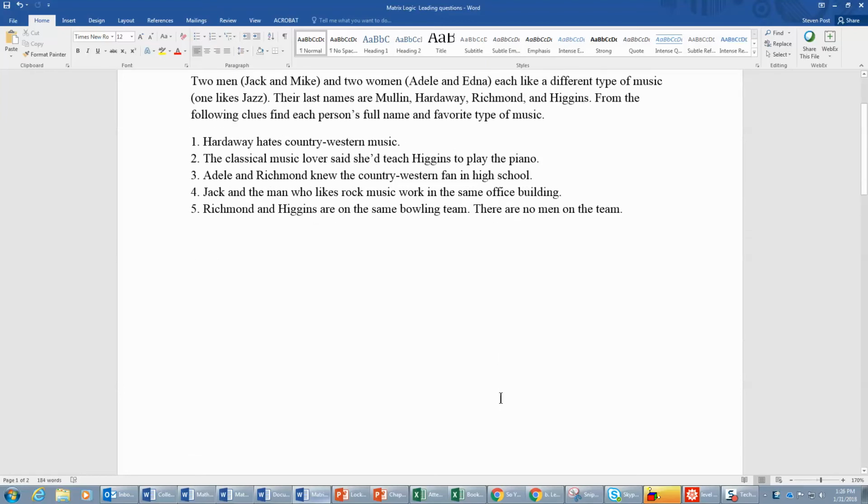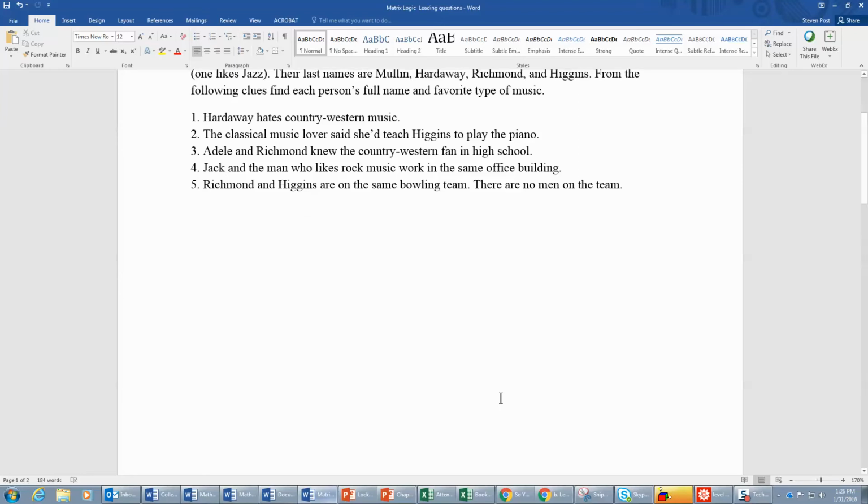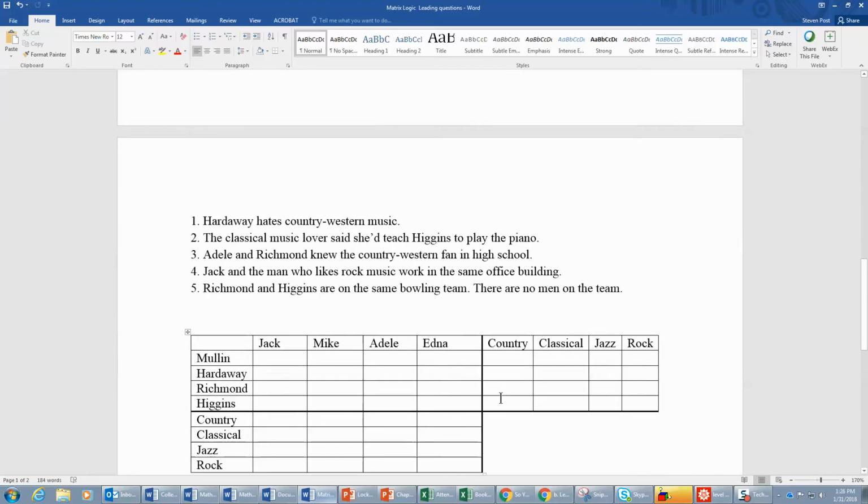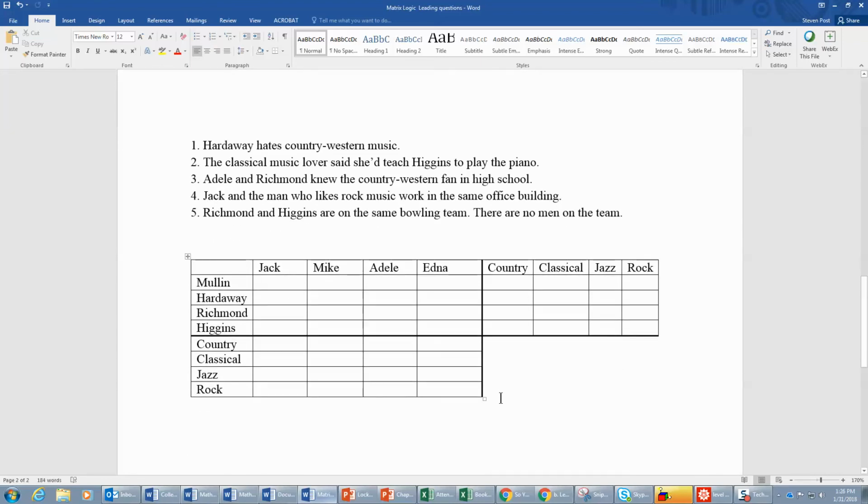So this is a pretty wacky kind of problem, and it's pretty hard to solve just by writing words. It's pretty hard to solve any other way than this specialized technique called matrix logic. It can be done, but it's not much fun. And the way that works is you create a matrix, an array something like this, where you cross-reference first names with the last names, the first names with the kinds of music, the last names with the kind of music. We don't need anything over here. And we'll use this matrix to keep track of the clues and the deductions we make from these clues.